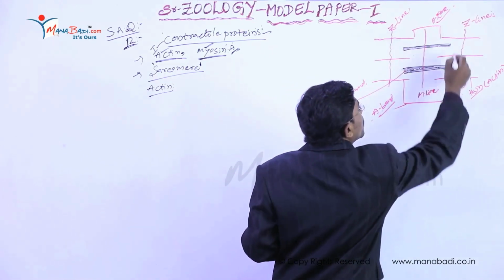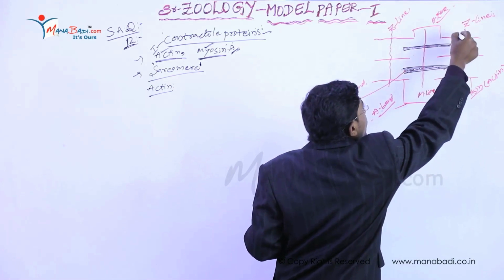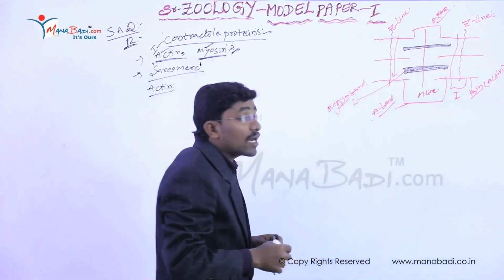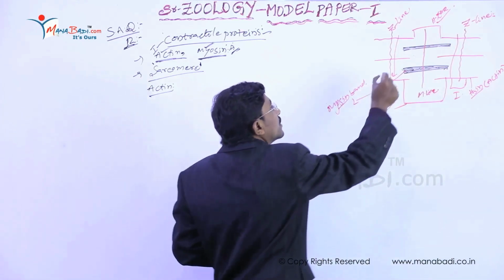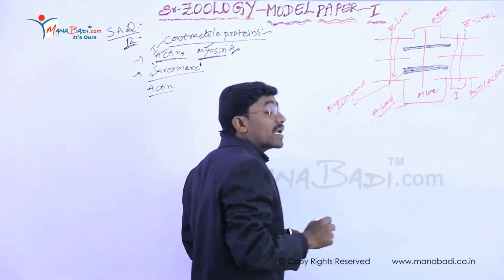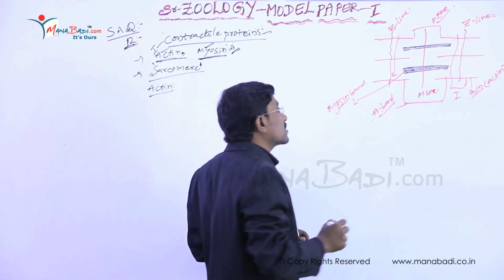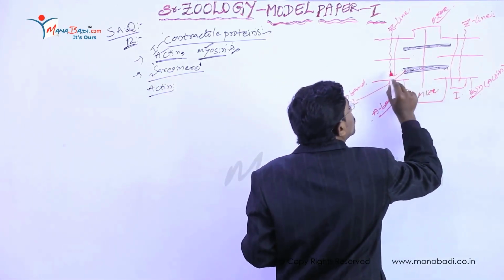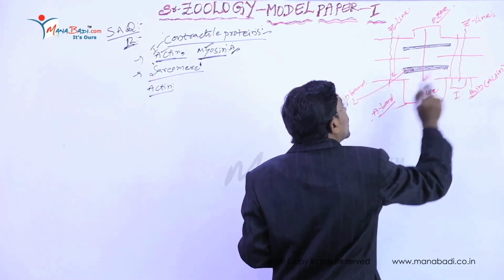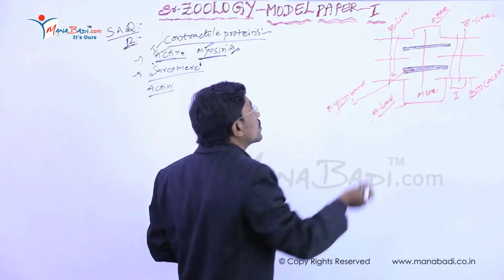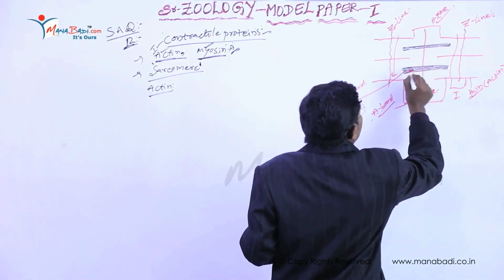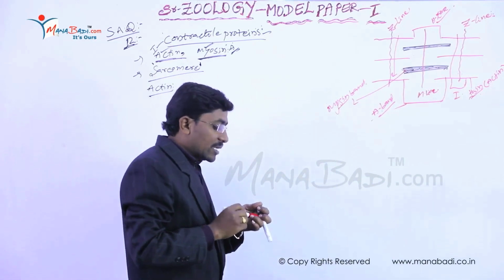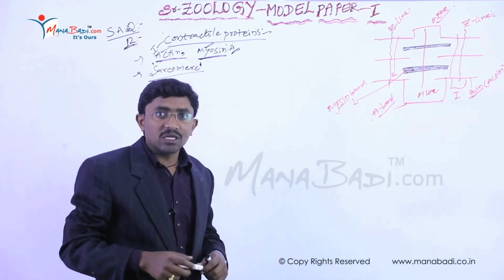And isotropic means this region, from this region to this region. These thin bands allow light, that's why these bands are called I bands, meaning isotropic bands. So the sarcomere is present between two Z lines. It is called the sarcomere. Here the contraction and relaxation of these contractile proteins shows the muscle's rigid and relaxation regions.